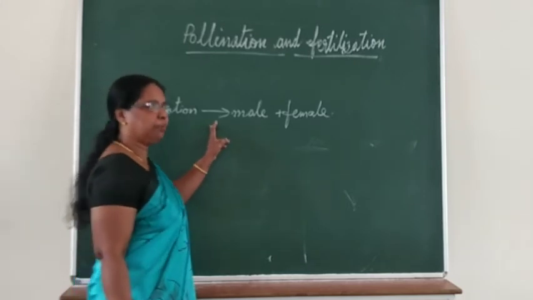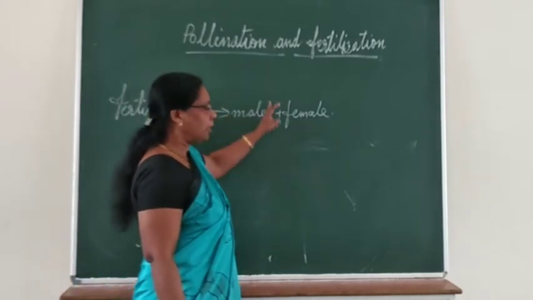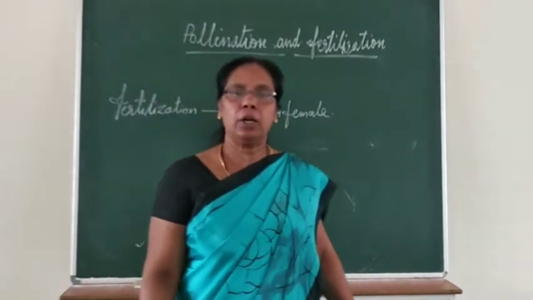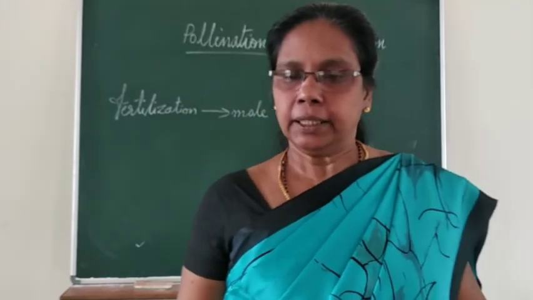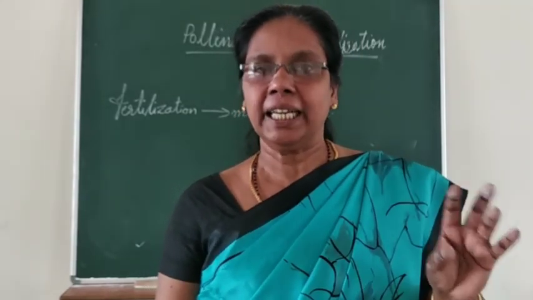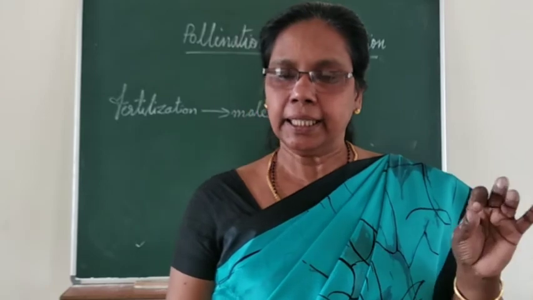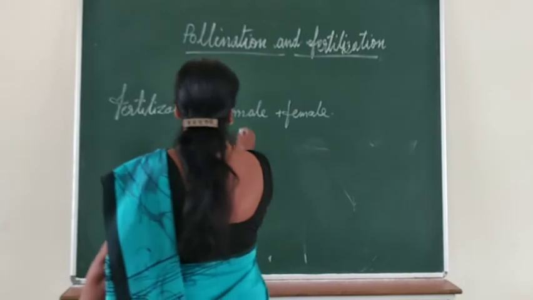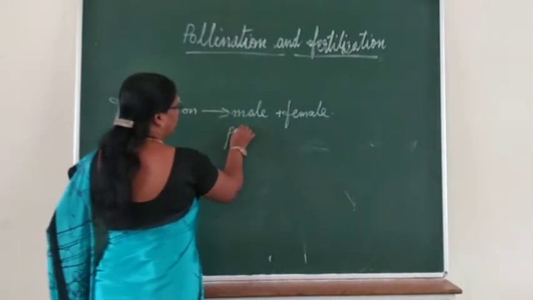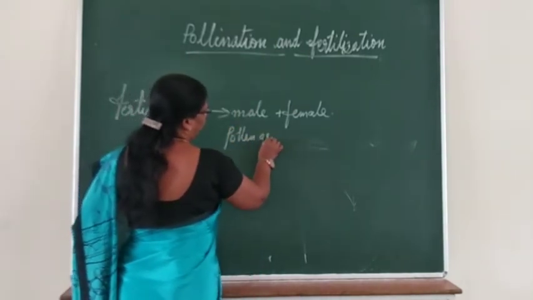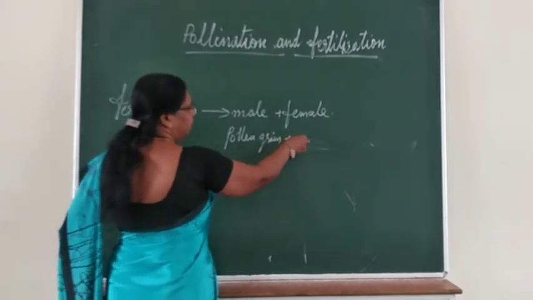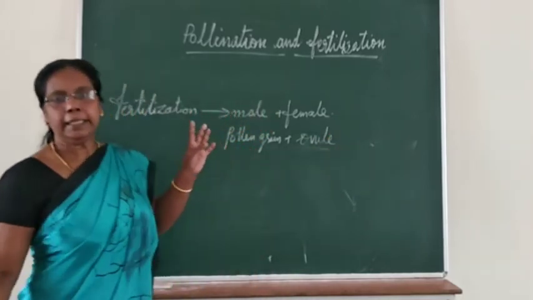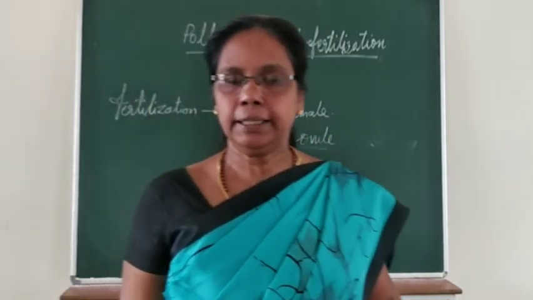When it falls on the stigma, the pollen grains pass through the stigma, reach the ovary and unite. That process is called fertilization. In flowering plants, the pollen grain is the male gamete, and inside the ovary, the ovule is the female gamete.